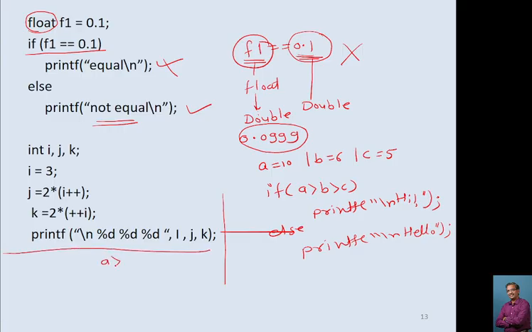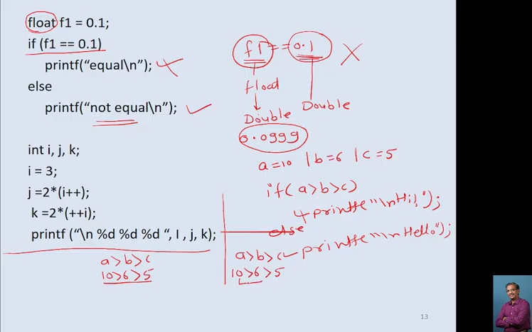This will become a is greater than b, greater than c. What we will think, 10 is greater than 6 is greater than 5. 10 is greater than 6 and 6 is greater than 5. Yes, this will print high, but this is not the case, it will print hello. Now why will it print hello? Check this. What we have written, a is greater than b, greater than c. So it becomes 10 is greater than 6 and greater than 5.